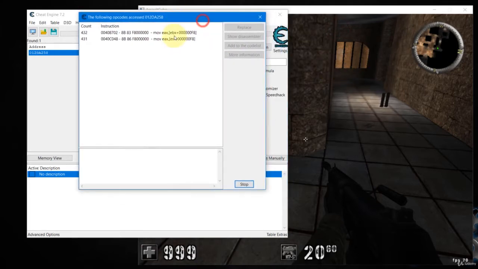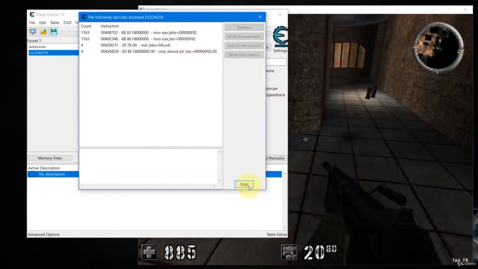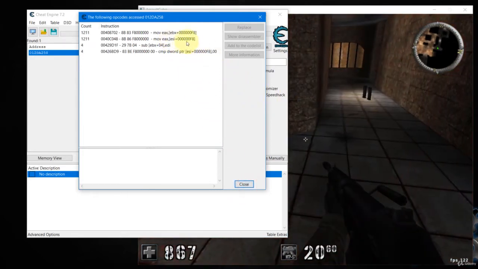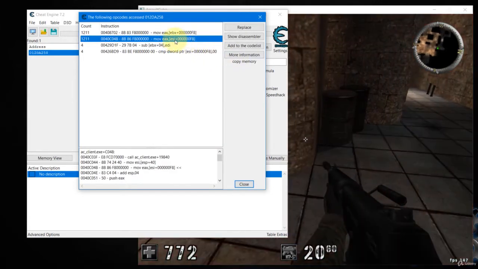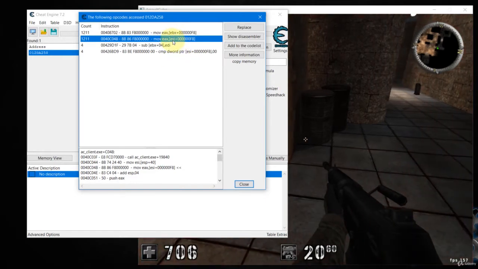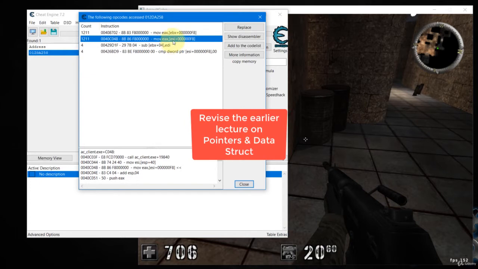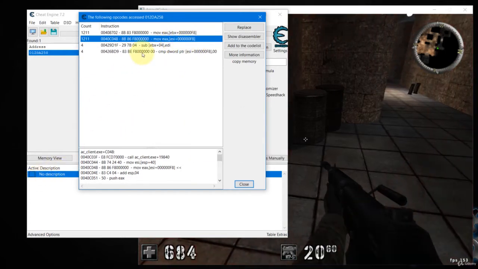So far we find 2 here, and I think this should be sufficient. Alright, there you go. So you can stop the debugger now, and you can see this is our base address. The base address is the base address of the entity or the data structure. And this is the offset to the health, right?